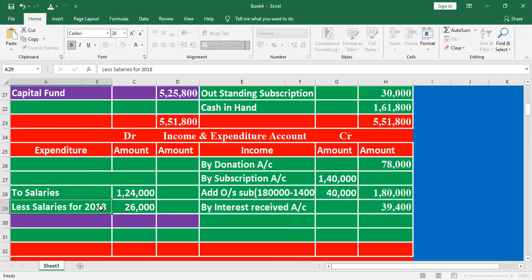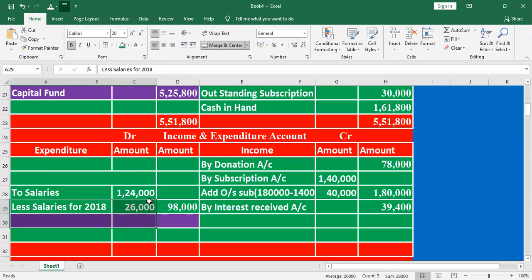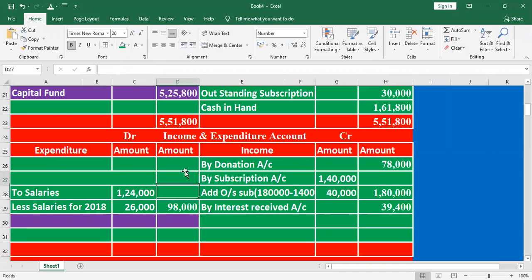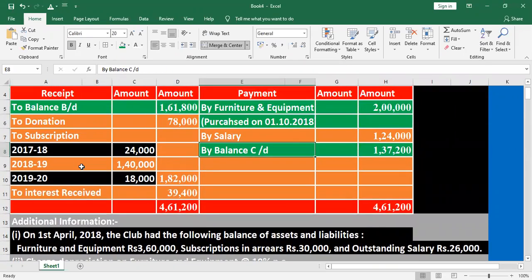Because in the income and expenditure account, only the current year salary can be recorded. The 26,000 is related to the previous year, so that should be deducted. So what is the net salary? 1,24,000 minus 26,000, balance 98,000.